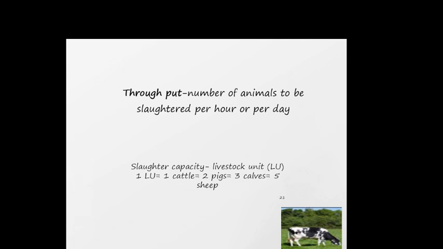So, here is the slaughter capacity, which is compared to the livestock unit. One livestock unit is equal to one cattle, is equal to two pigs, is equal to three calves, is equal to five sheep.